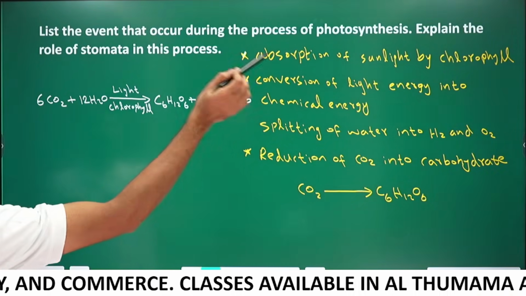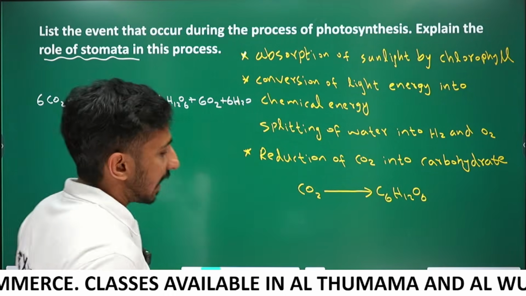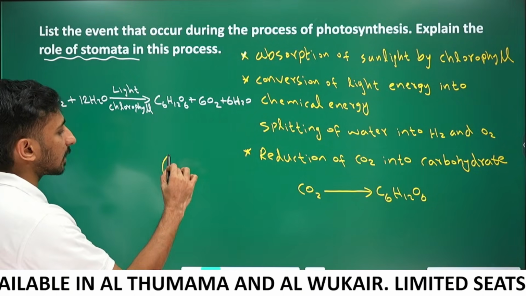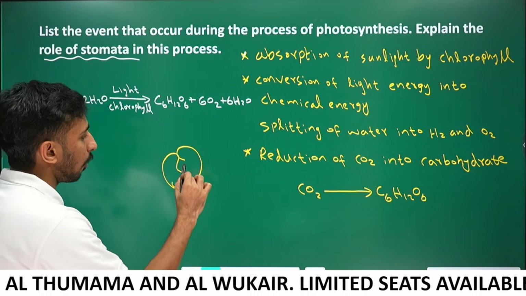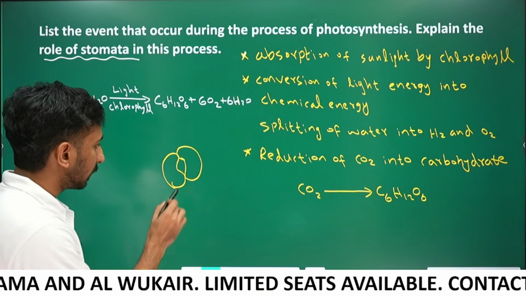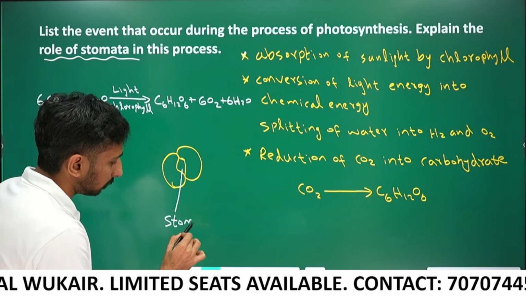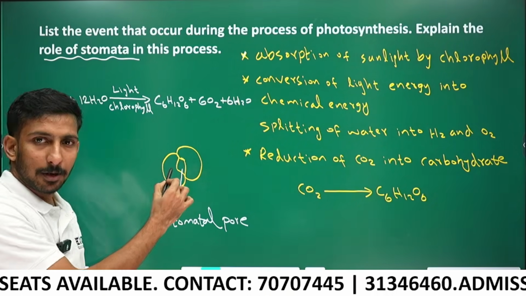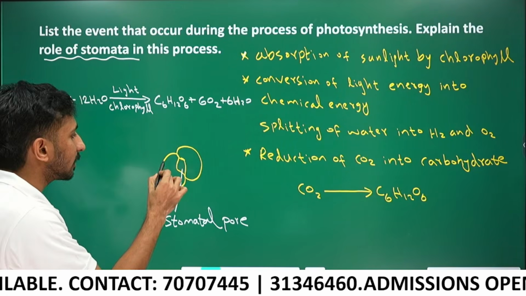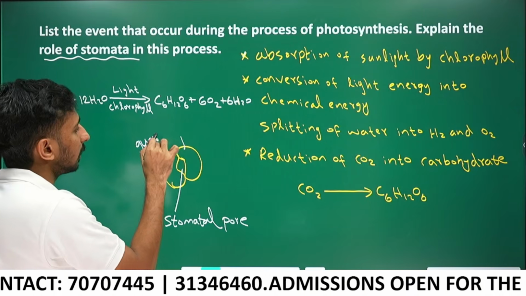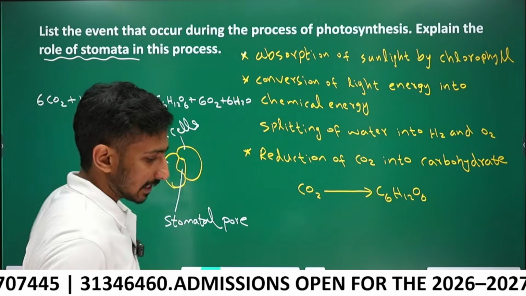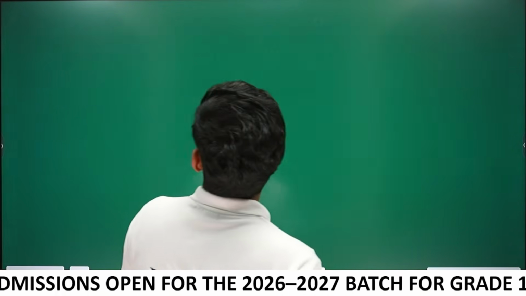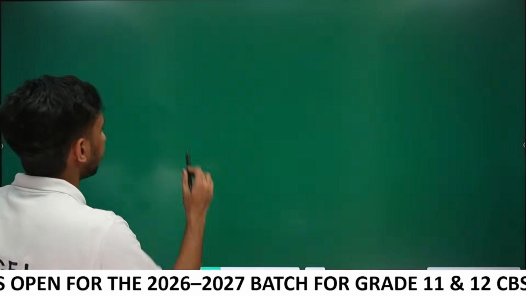The question is not yet over. Explain the role of stomata. What are stomata, guys? Stomata are the small openings present in the leaf. This pore is called the stomatal pore. And what are these? These are the guard cells. Guard cells help in opening and closing of stomata, right?